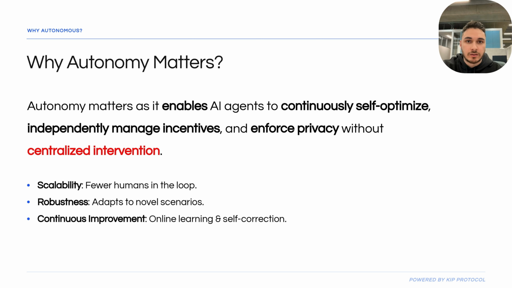Even if they encounter something new, they can adapt instead of failing. Third, continuous improvement. Using evolutionary loops or self-learning mechanisms, agents can self-correct and get smarter with each interaction. In essence, autonomy is key to moving from narrow systems to resilient, self-optimizing AI.